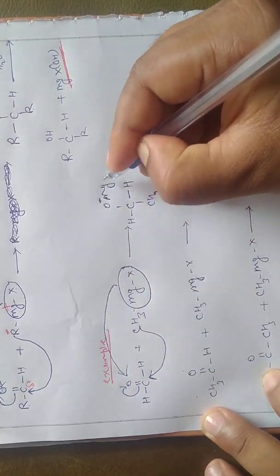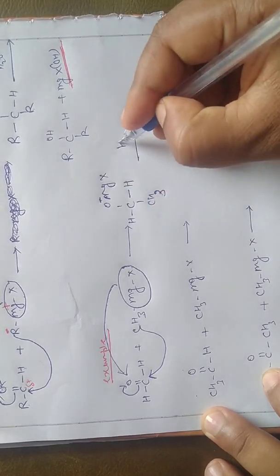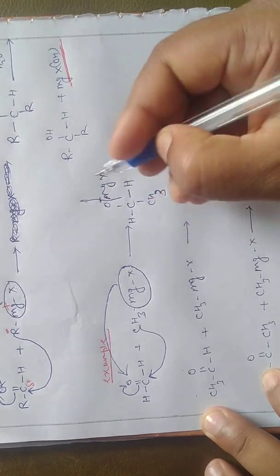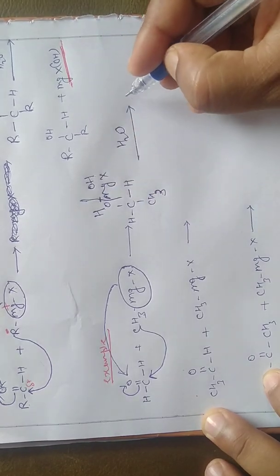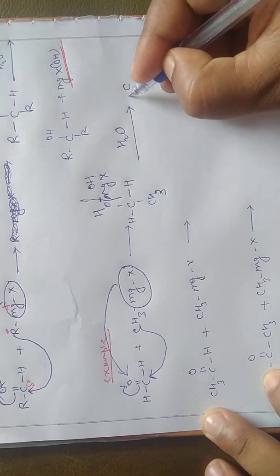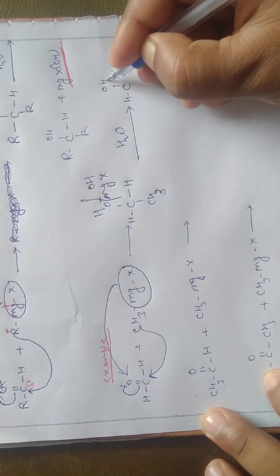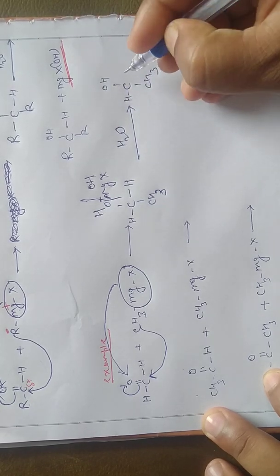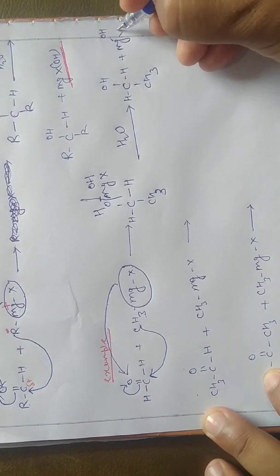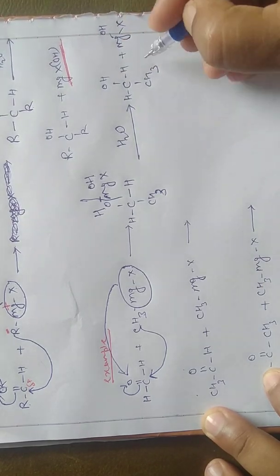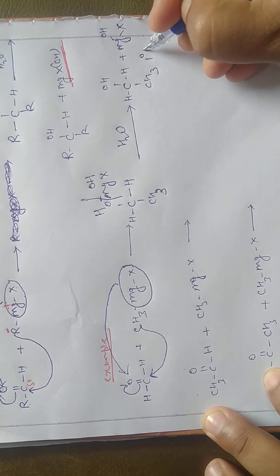After that you have to react with water. H attaches to this oxygen, and OH to the other. CH3CH2OH is formed along with MgOH and X. We have prepared a 1 degree alcohol.